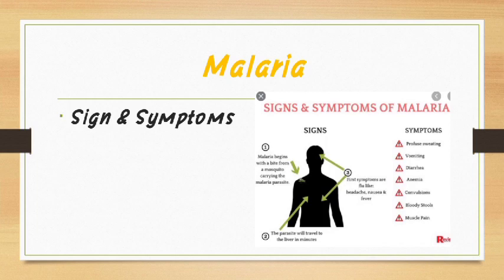Other symptoms are vomiting, convulsions, joint pains or arthralgia, anemia due to rupturing of RBCs, that is a deficiency of hemoglobin, then hemoglobinuria, that means presence of hemoglobin in urine, then hepatomegaly, that is liver enlargement, then retinal damage, that is destruction of blood vessels in the eye, and sometimes cerebral malaria, that is infection in the brain.